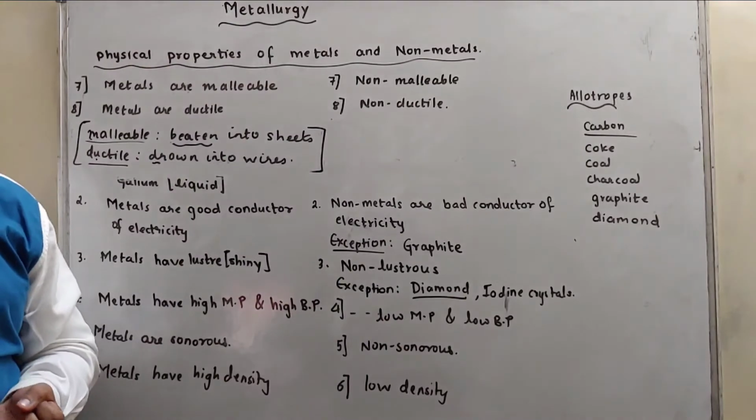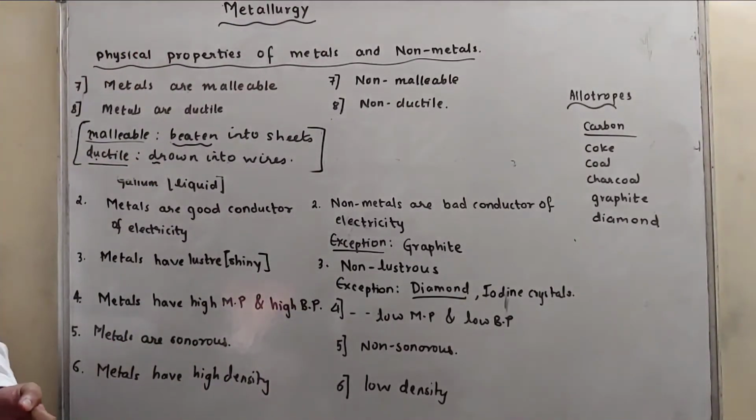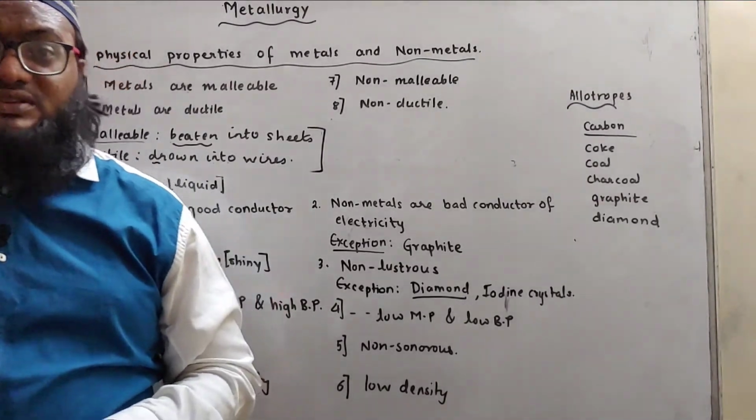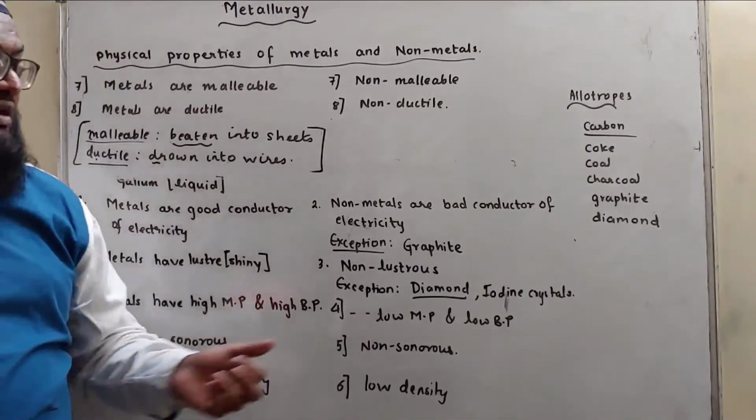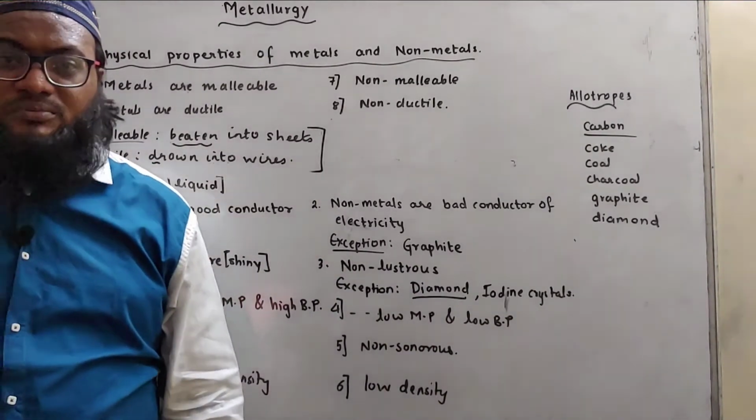Name the metal which is in liquid state, mercury. Name the non-metal which is a good conductor of electricity. Graphite. Name the non-metal which has luster. We can say diamond and iodine crystal. So in this way we have completed physical properties of metals and non-metals.